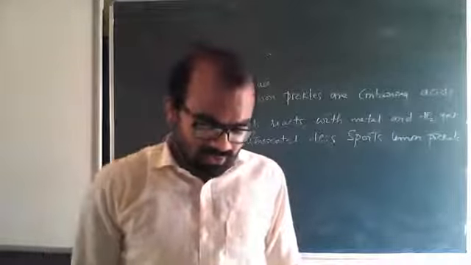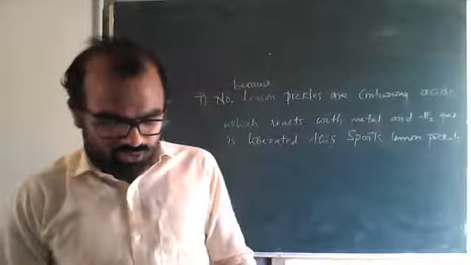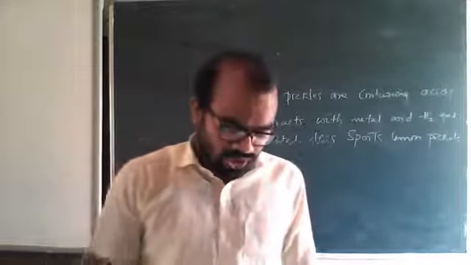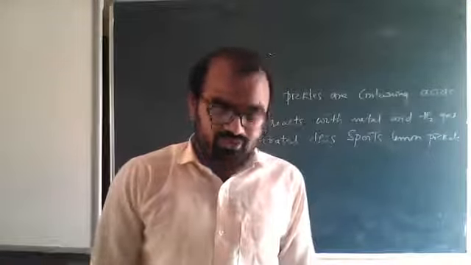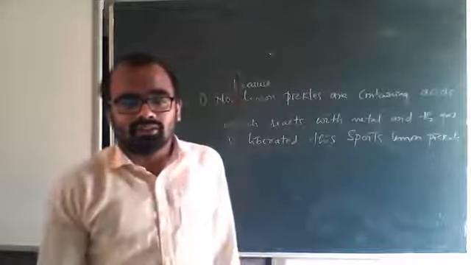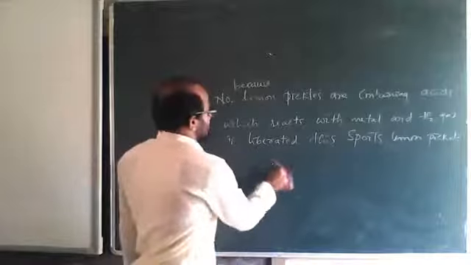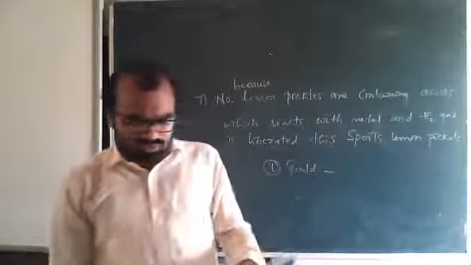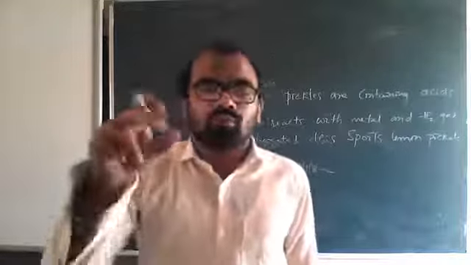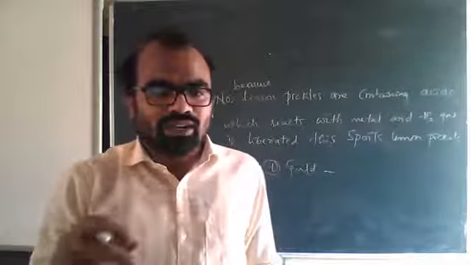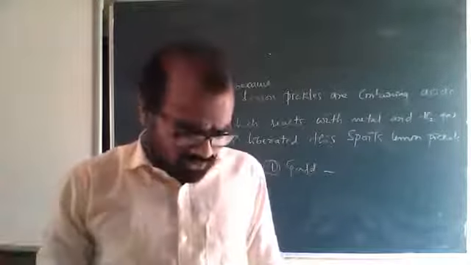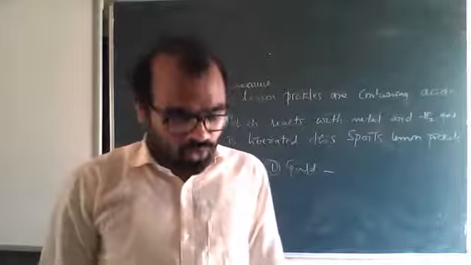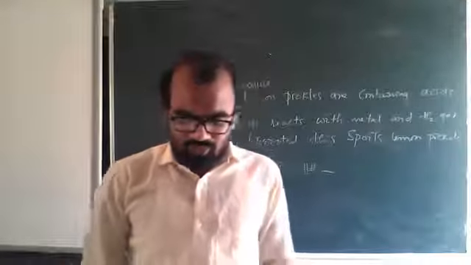Eighth one, match the substances in column A with their uses given in column B. Gold. Gold is used as what? Jewelry. So gold is used as jewelry. In the jewelry column you put 1. For D, jewelry is there, no? In front of that you can write 1. That is gold. Gold is used as a jewelry.